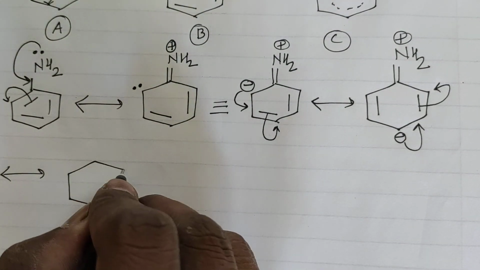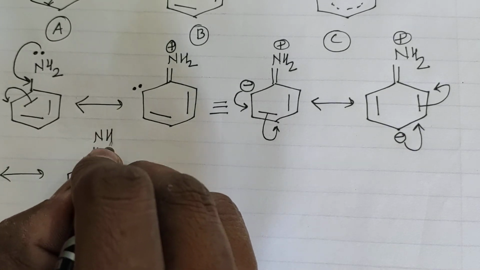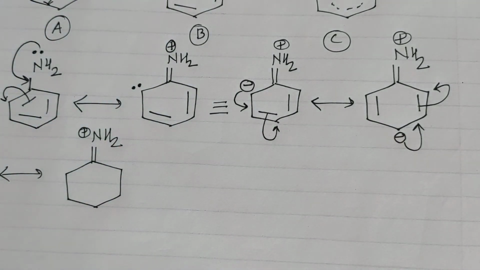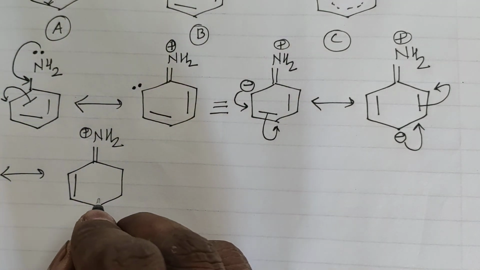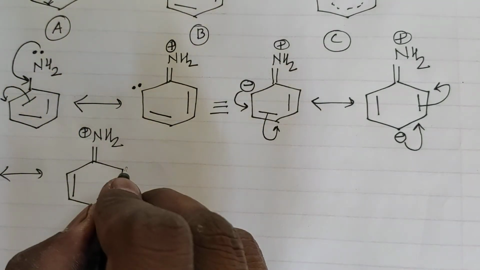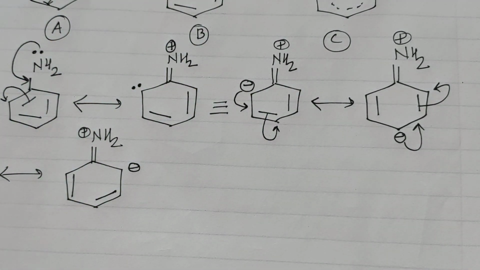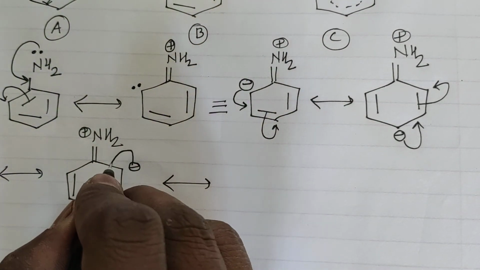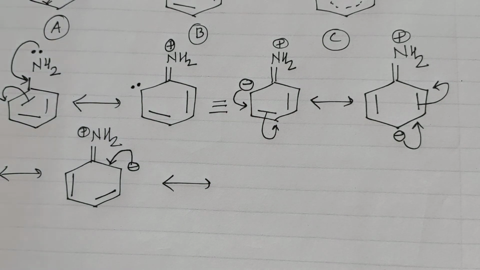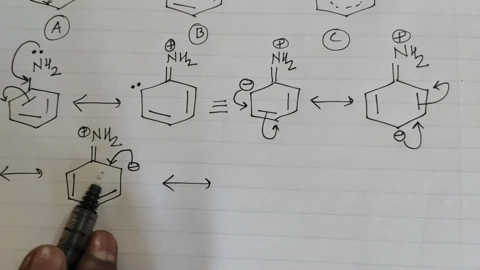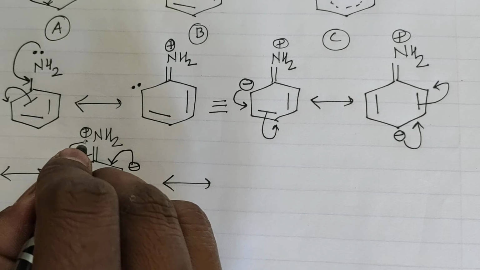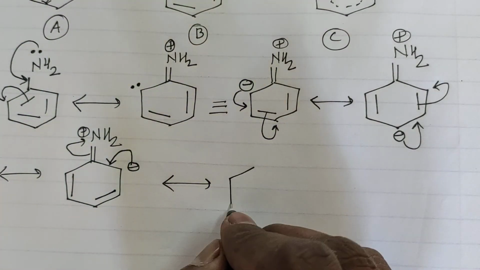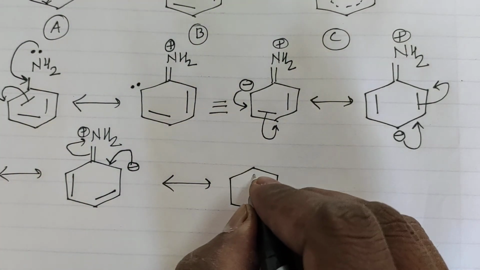Next structure, which is very simple: double bond, NH2 as it is. We have written a good sigma framework, and the bond is here. The newly formed bond will be here, and this will have a negative charge. In the last structure of this resonance, this negative charge, that is an extra electron, will come here to form a bond between these two carbons, and this bond will shift onto the nitrogen, and you will have what?